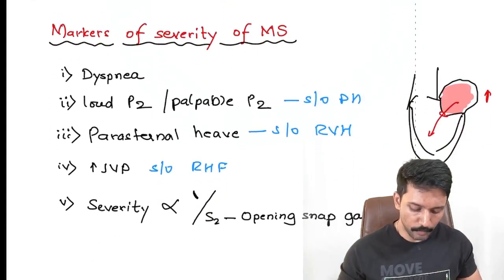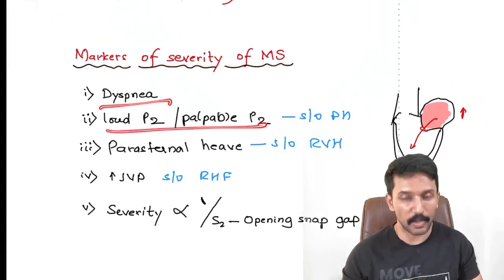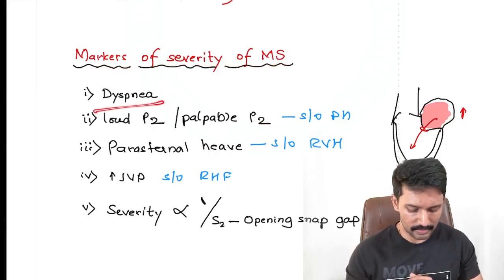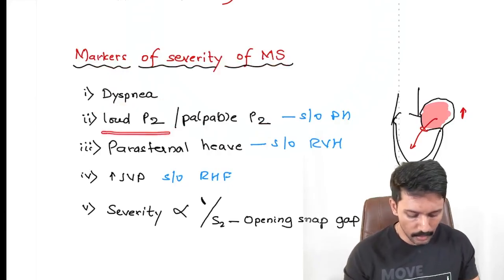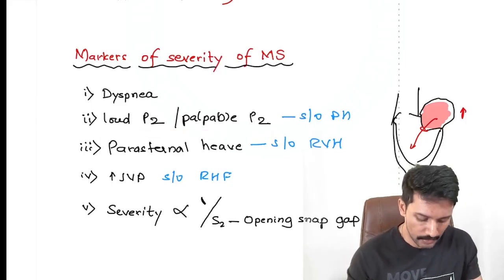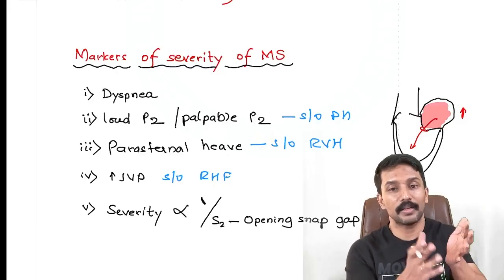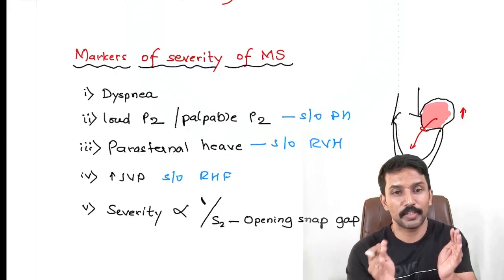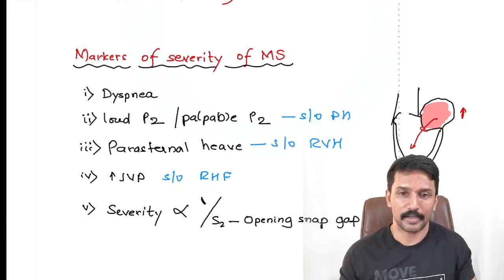Okay. In terms of markers of severity, these are what we are expecting. Dyspnea, loud P2 or palpable P2. Dyspnea is, of course, always a late symptom, so a late symptom is severe. Loud P2 or palpable P2, because it indicates that the patient has developed pulmonary hypertension. Then parasternal heave, that means the problem of the left has reached the right, and the right ventricle has developed concentric RVH, and that's why we are able to feel its force of contraction. Raised JVP, again suggestive of right heart failure.